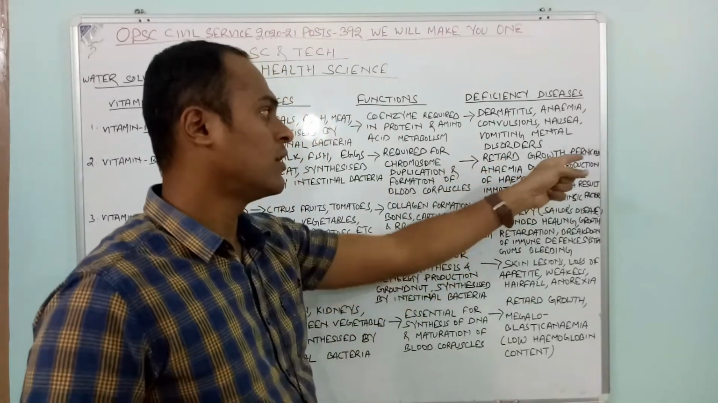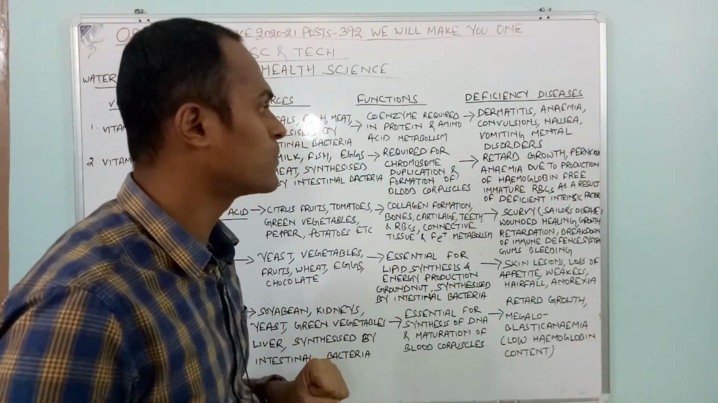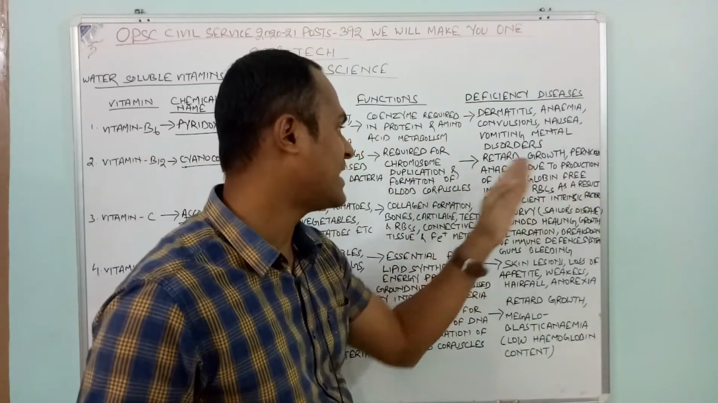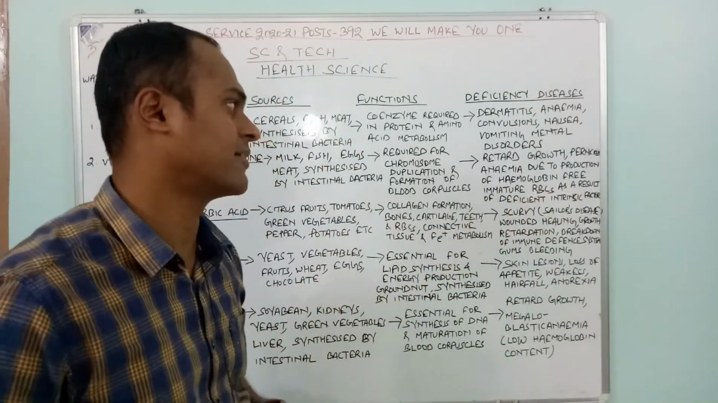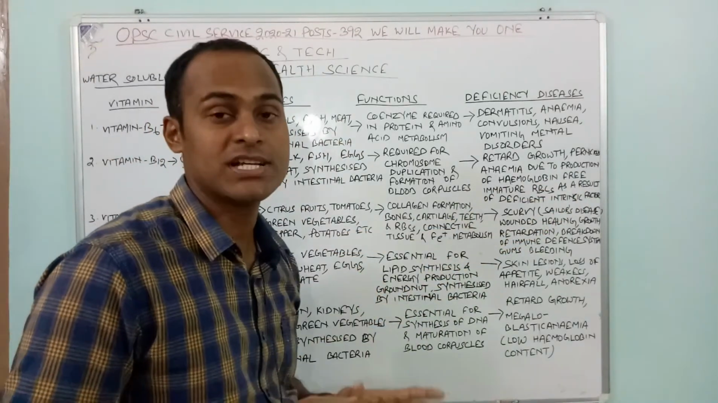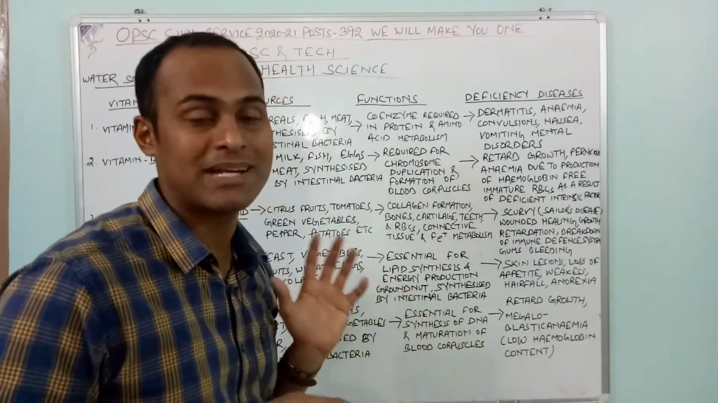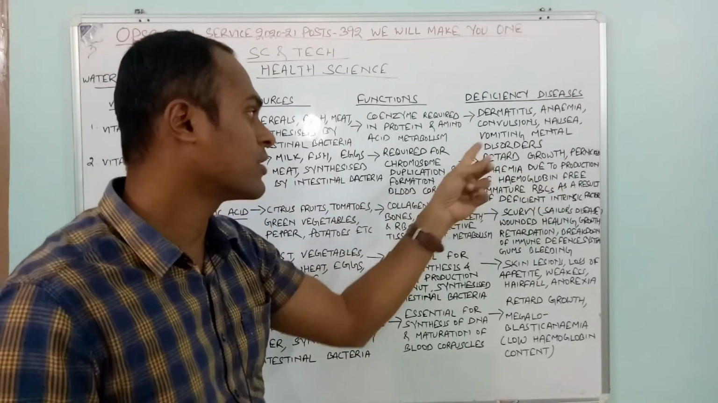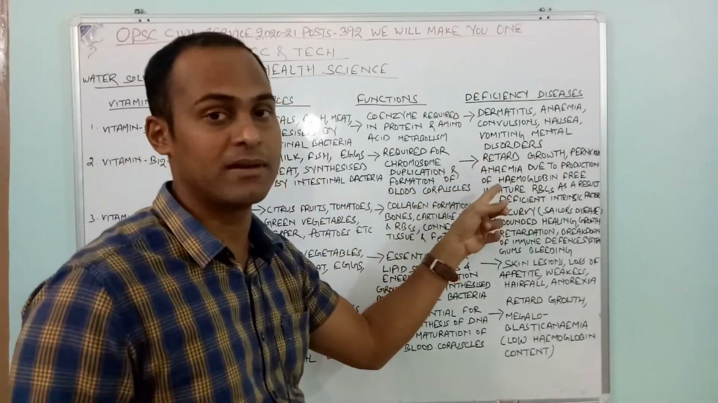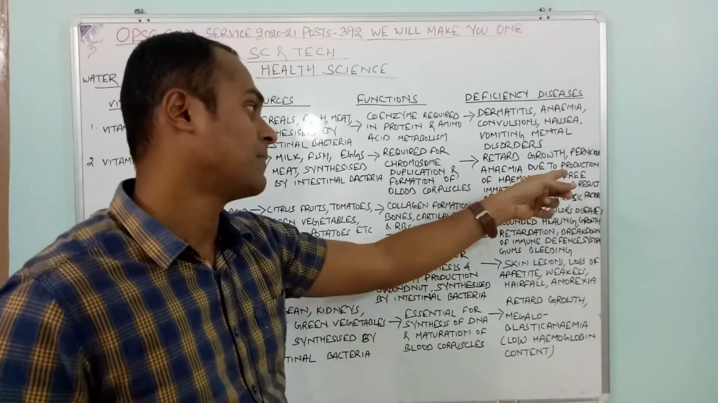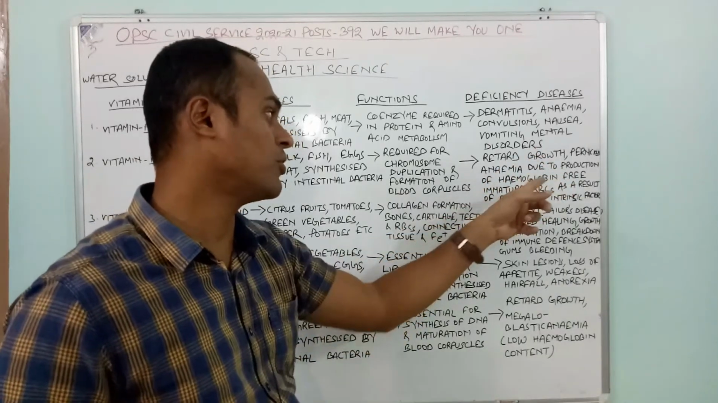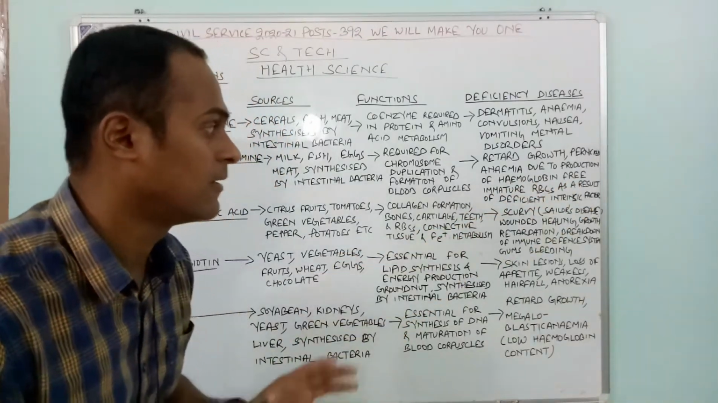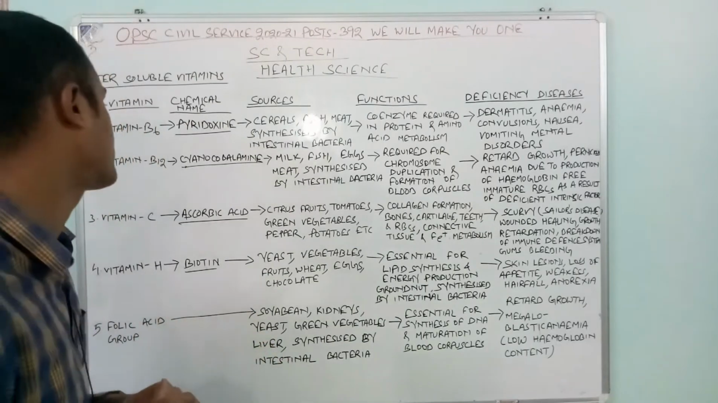Then the deficiency: retarded growth, then pernicious anemia due to production of hemoglobin-free mature RBCs as a result of deficient intrinsic factor. What will happen if there is a deficiency of vitamin B12? It will retard growth. Then pernicious anemia will happen, due to production of hemoglobin-free mature RBCs as a result of a deficiency of intrinsic factor.